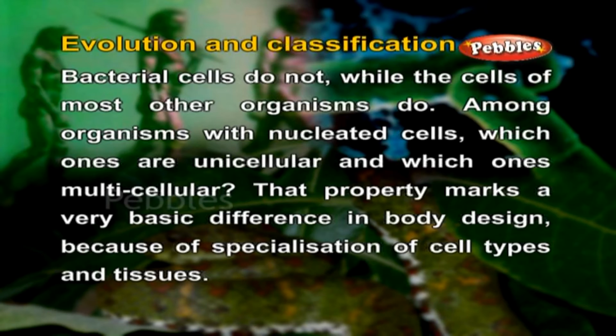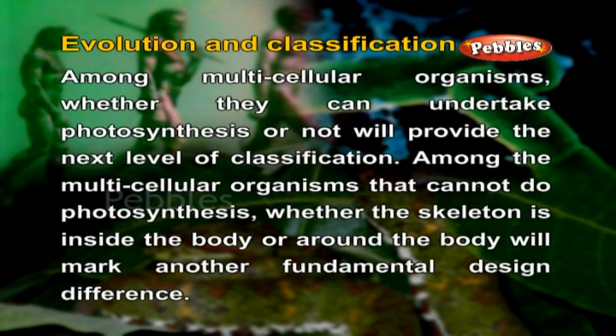Among organisms with nucleated cells, which ones are unicellular and which ones multicellular? That property marks a very basic difference in body design because of specialization of cell types and tissues. Among multicellular organisms, whether they can undertake photosynthesis or not will provide the next level of classification.